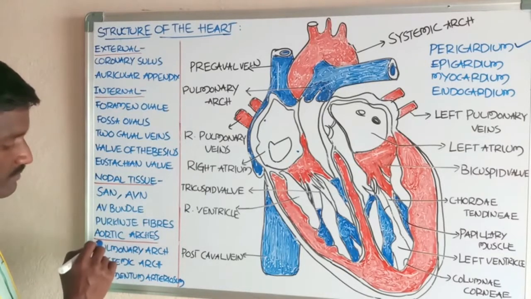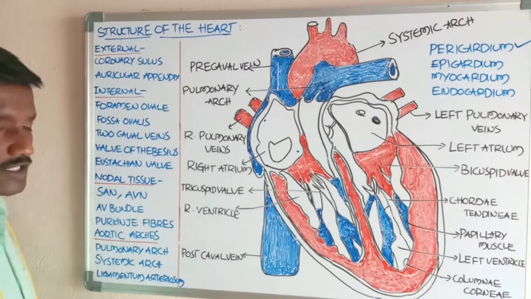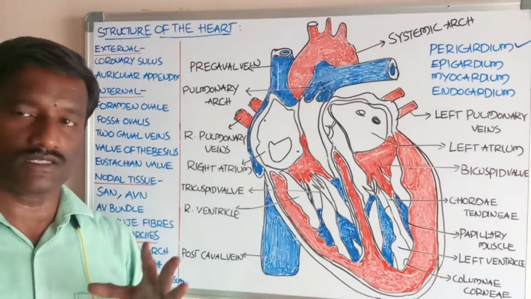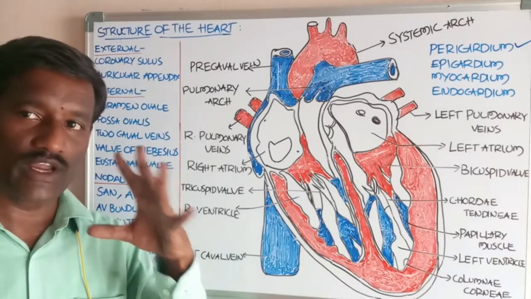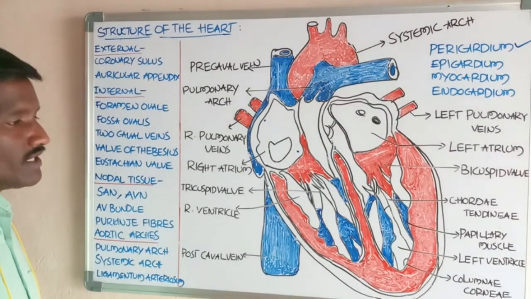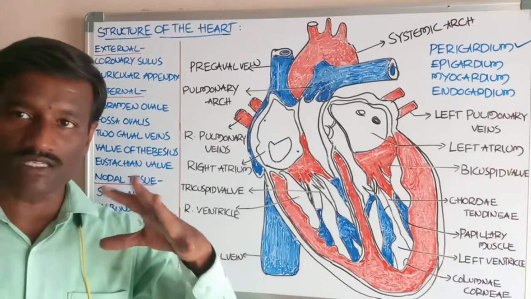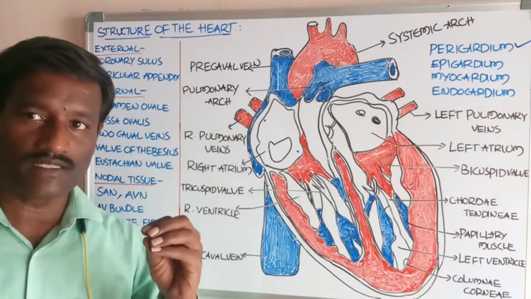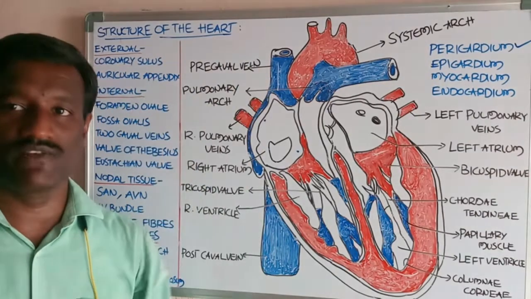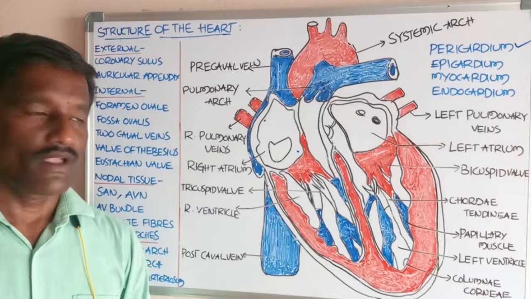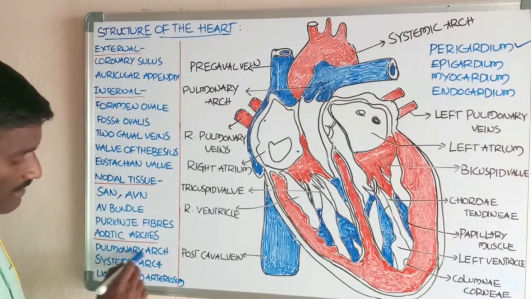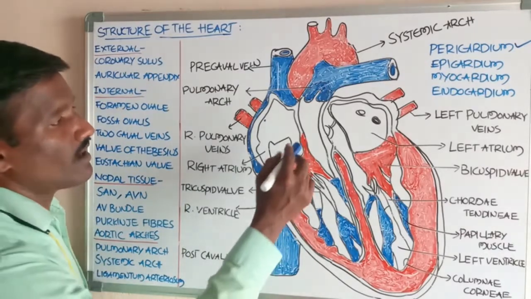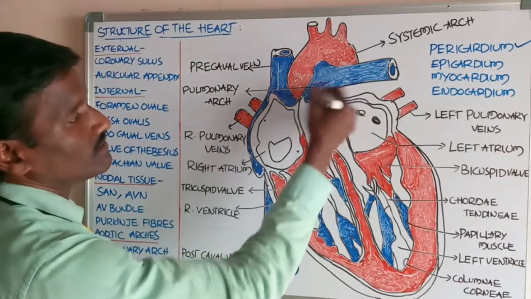Next, another account on the aortic arches. What about the aortic arches? Aortic arches are two in number. Okay, students, aortic arches are the largest blood vessels into which the heart pumps blood. The first one is the pulmonary arch. This is the pulmonary arch.